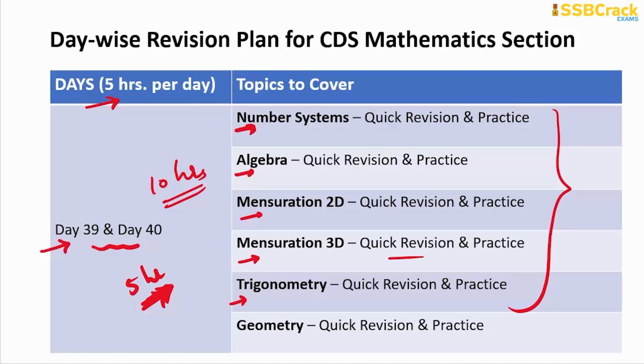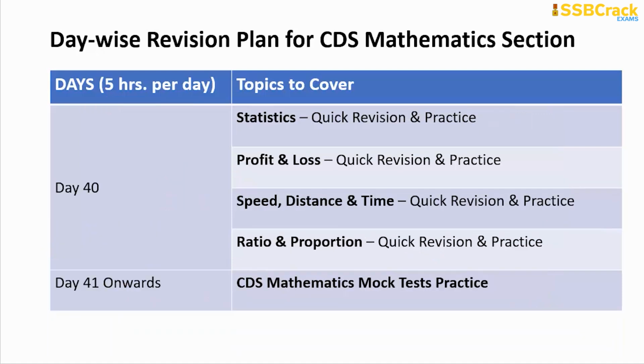Okay, then remaining 5 hours, what you do is, that is on the day 40, you will be revising for the geometry, then the statistics, profit and loss, speed, distance and time, and ratio and proportion. So what you do, you revise the study materials quickly and try to solve in the remaining time the problems on the same. Alright, so same 5 hours distribution you do like 2:3. So this 3 hours you take up for the problem solving, PS.